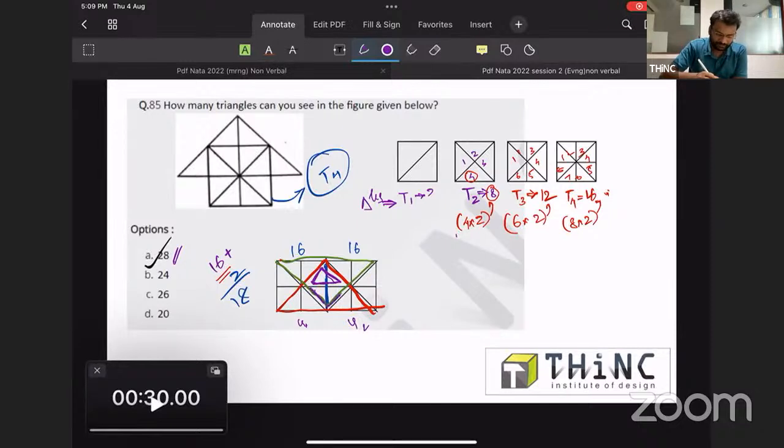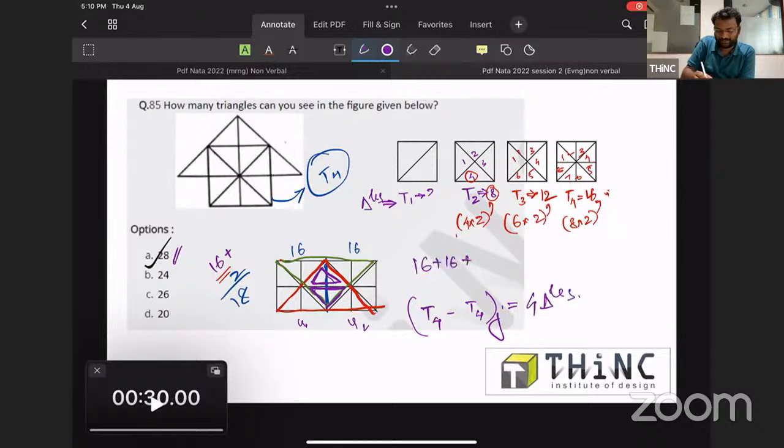Similarly, one more has been taken over here. That means T4 junctions are making 4 triangles. So in this figure, 16 plus 4. Okay, because only one junction is there. That means 32 plus 4. 36. Okay. So we always need to have these kinds of shortcut for solving these questions in a quicker manner.